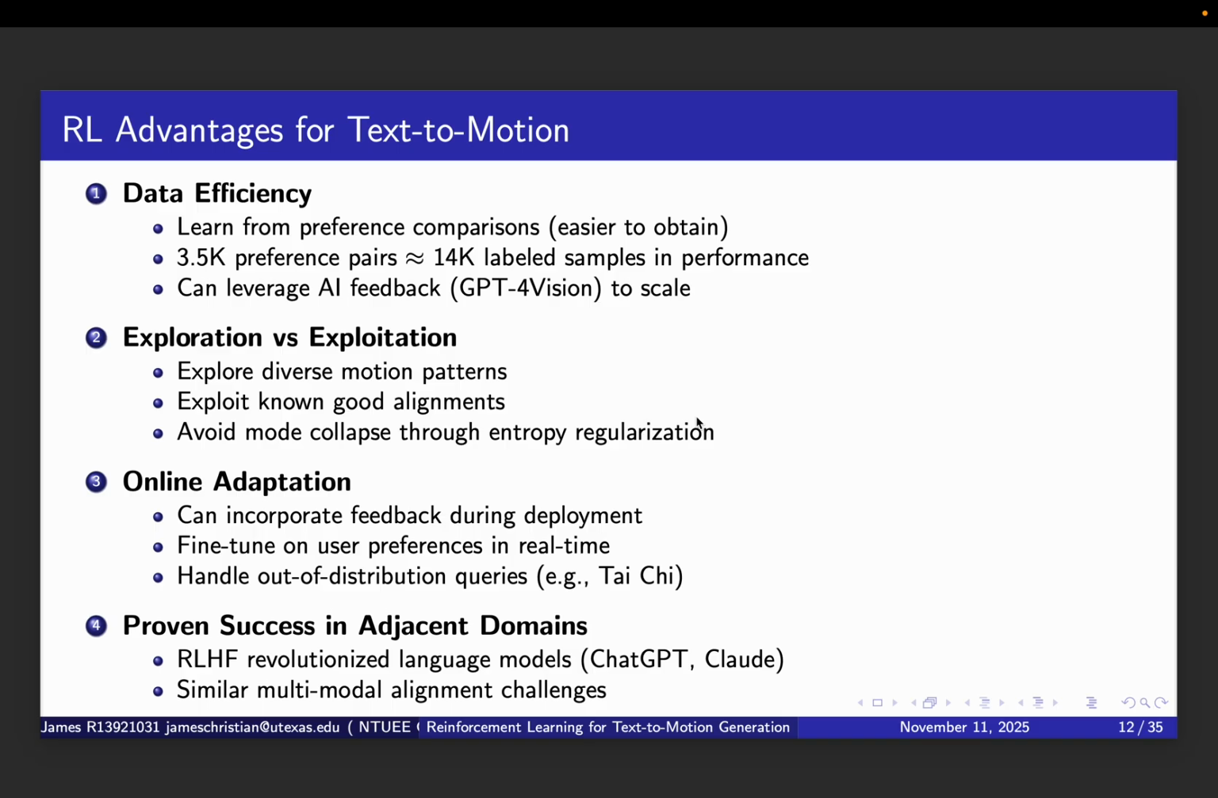Fourth, we have proven success in adjacent domains. RLHF revolutionized language models. ChatGPT and Claude use the exact approach. The challenges in language are remarkably similar to motion. Both require multimodal alignment between modalities, language to behavior in one case and text to motion in ours. If RLHF works for language, we have strong reasons to believe it will work for motion.